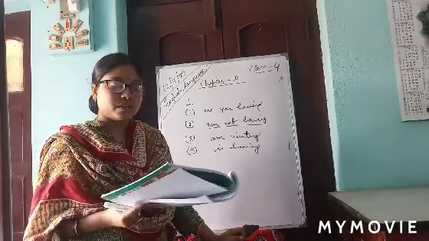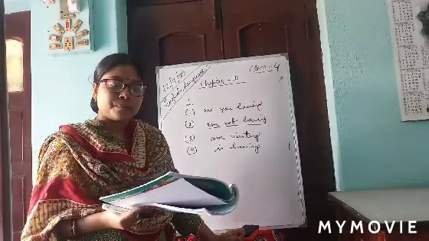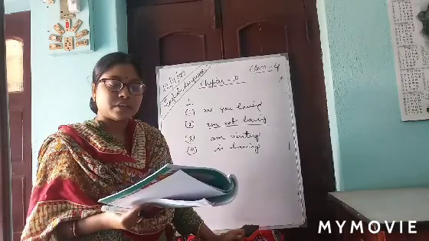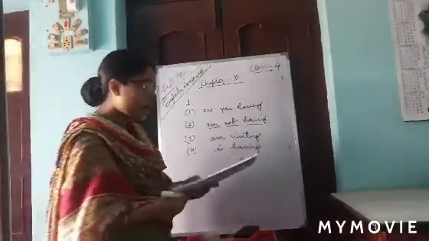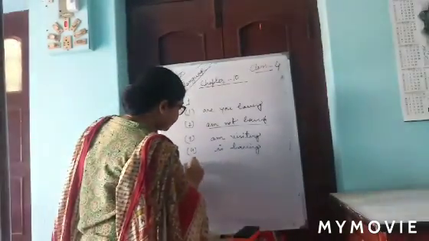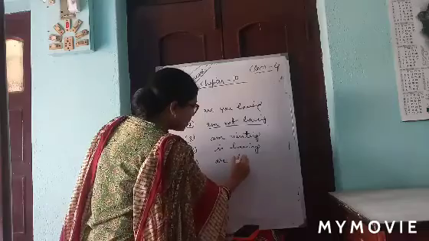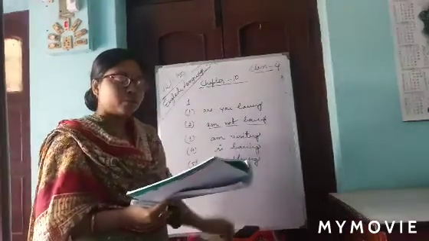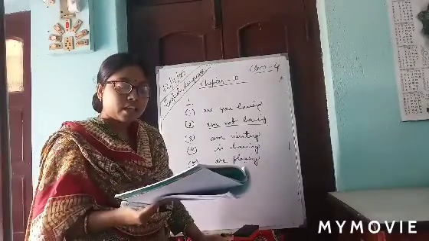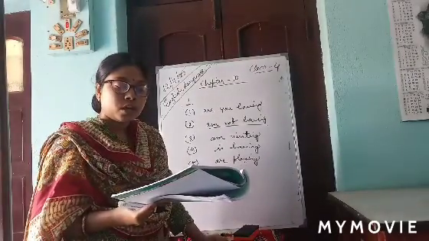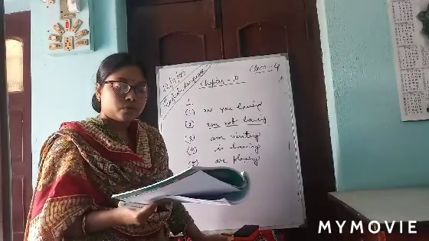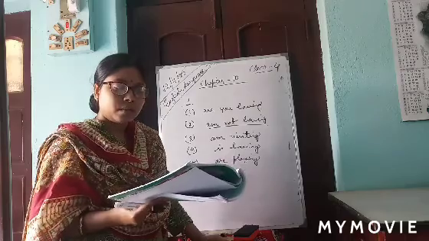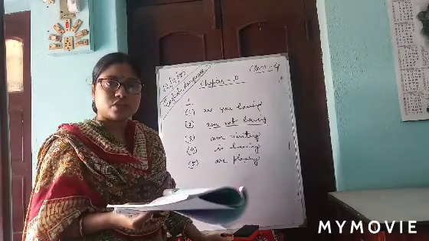The answer Mario is giving: yes, my brother and I are playing tennis on Tuesday evening. Number 5: are playing.